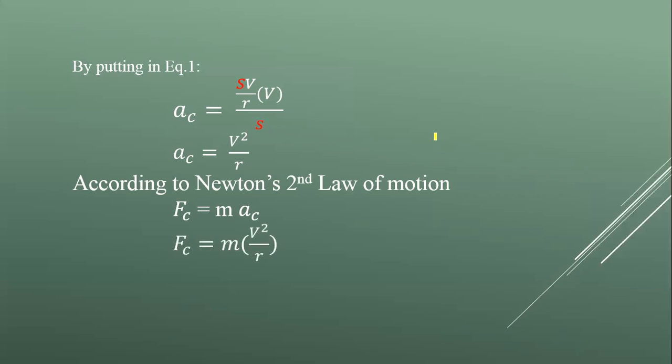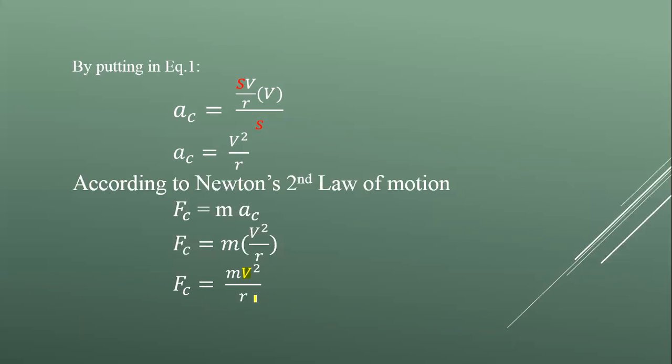So by putting the value of ac, which is equal to v square over r, this centripetal force becomes mv square over r. So it depends upon the mass of moving object, square of velocity, and radius of circle. So centripetal force depends upon these three factors: mass, square of velocity, and radius of circle. So this is mathematical form of centripetal force in terms of linear velocity or tangential velocity. This one is the linear or tangential velocity. So Fc is equal to mv square over r.